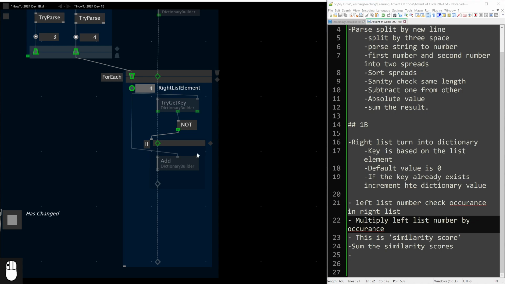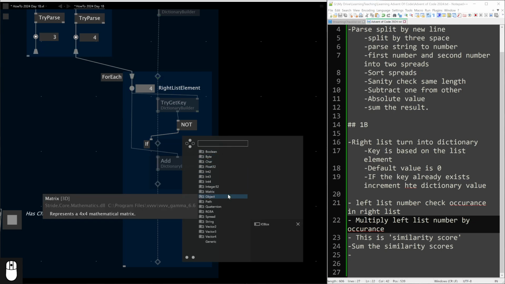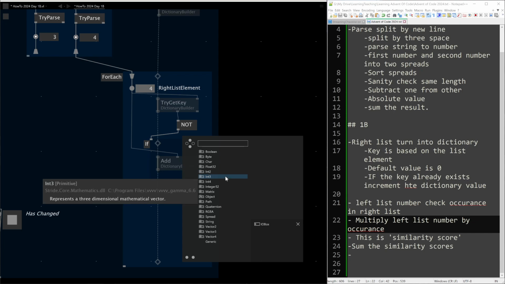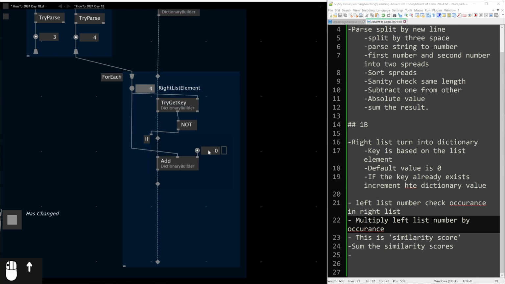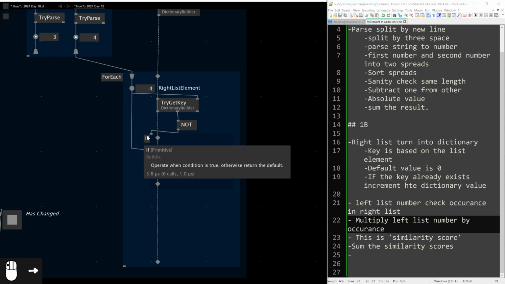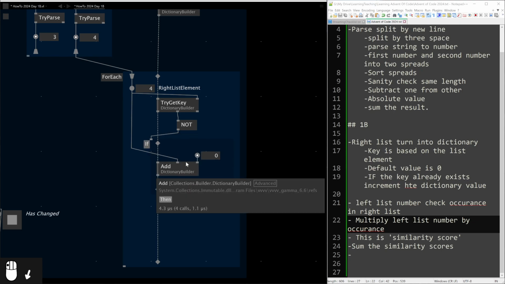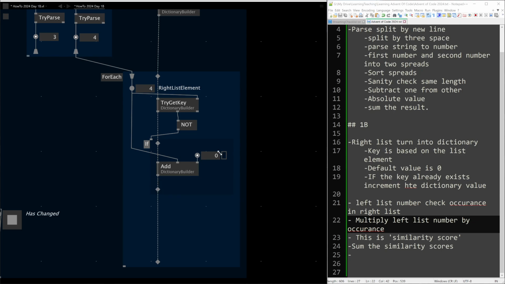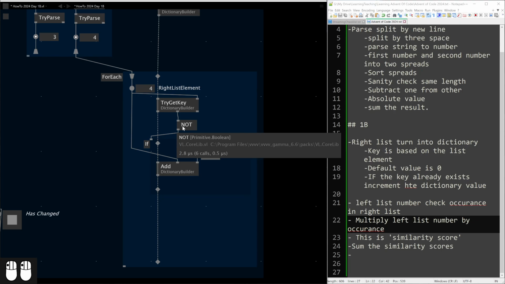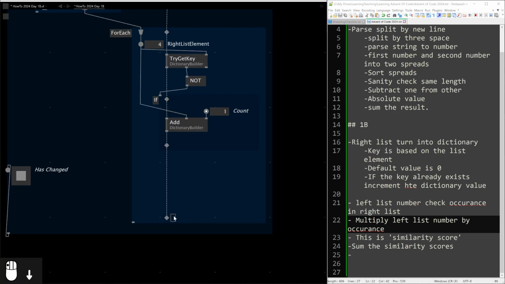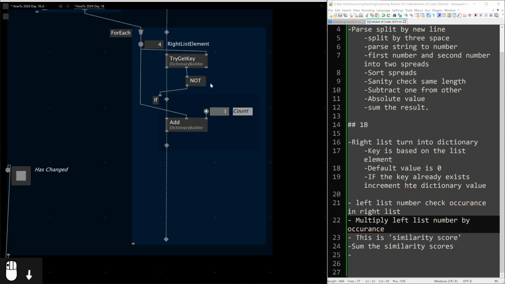Then we want to set the value of the dictionary, the payload of the dictionary, initially to 0, but I still need to specify the type. So it'll be 0 when we first add. We're talking about number of counts. So actually, more correctly, that's 1. So that's count. Okay. Occurrence count.